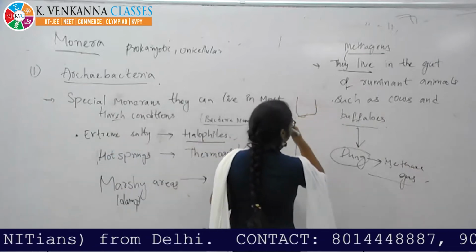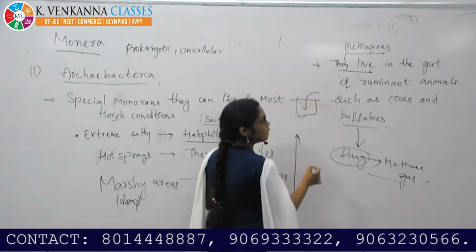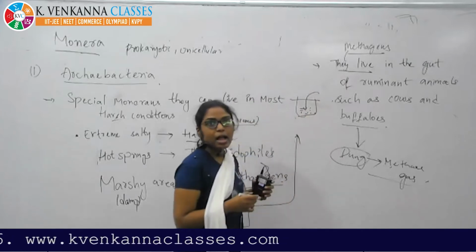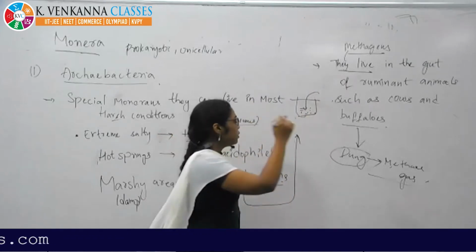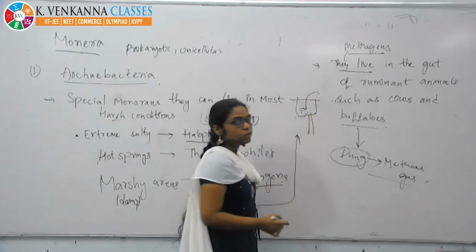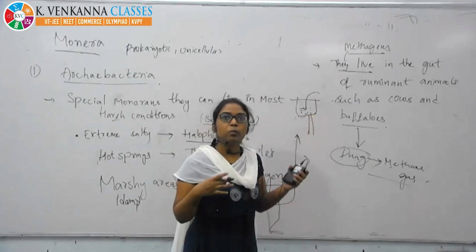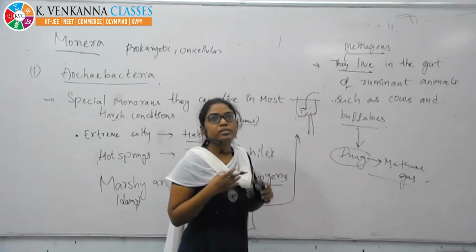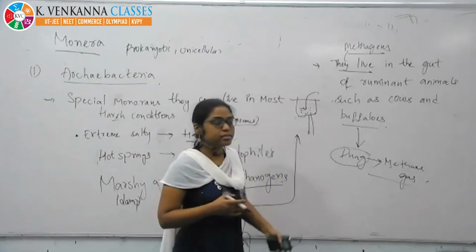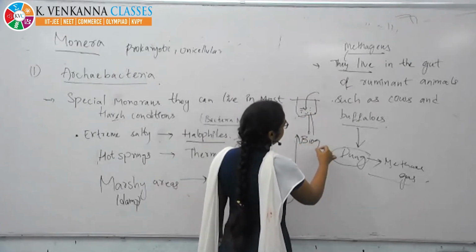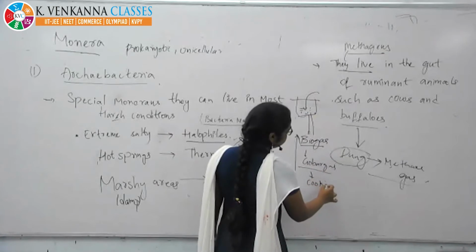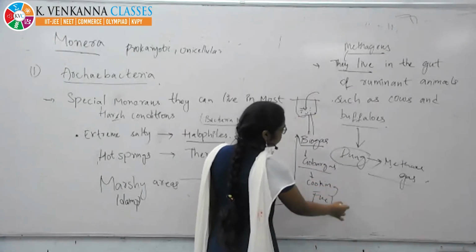They used to collect the dung and put it in the pit, and set it for a few days, and they used to connect a pipeline so that the gas released from that dung was collected. That is nothing but the methane gas, the biogas or gobar gas. It is used as cooking fuel.